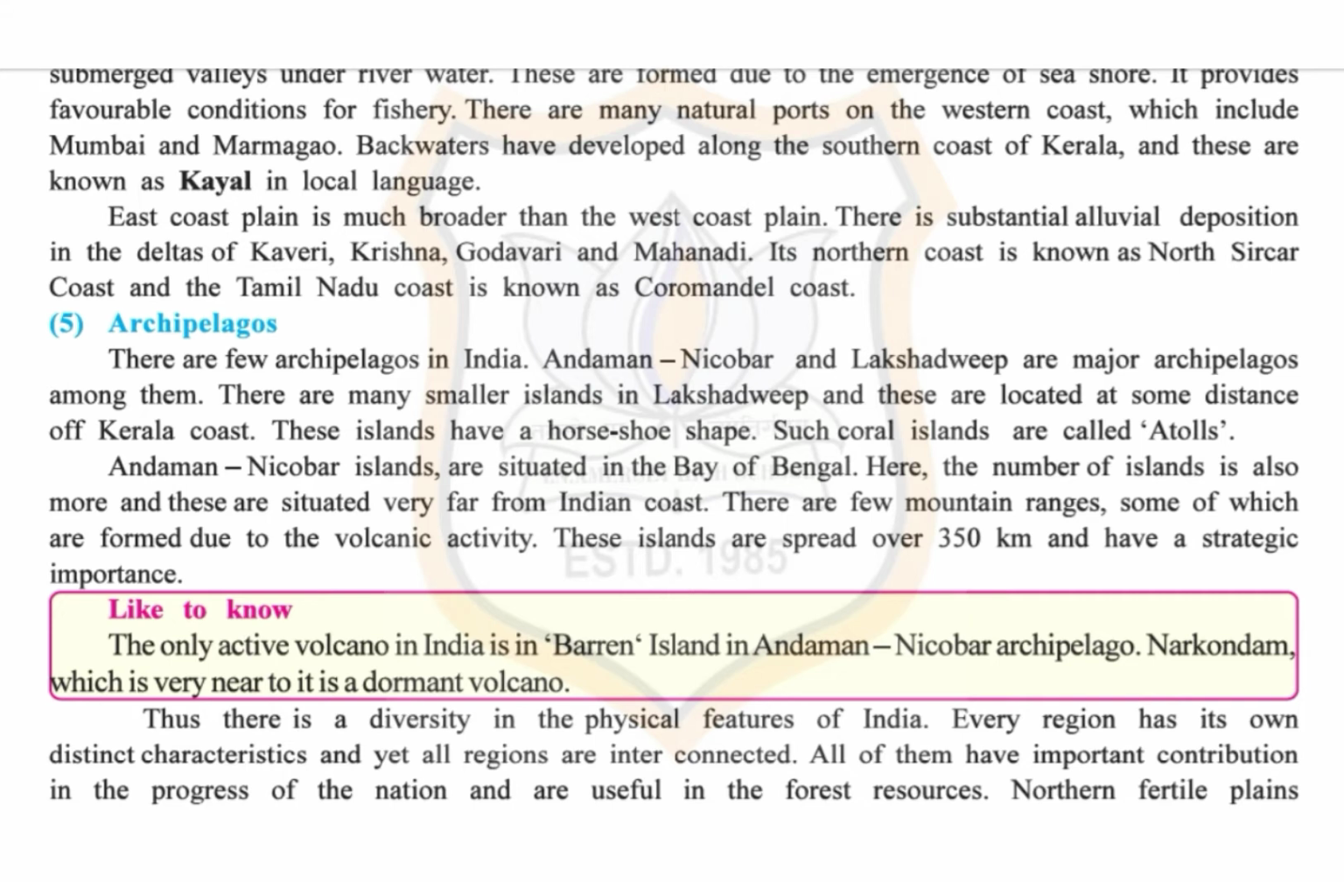These islands also contain some mountain ranges, some of which are formed due to the volcanic activity. Now, Barren Island is an active volcano present in Andaman Nicobar. It is the only active volcano of India. Narkandam is another small volcanic island in Andaman Nicobar. However, this is a dormant volcano.